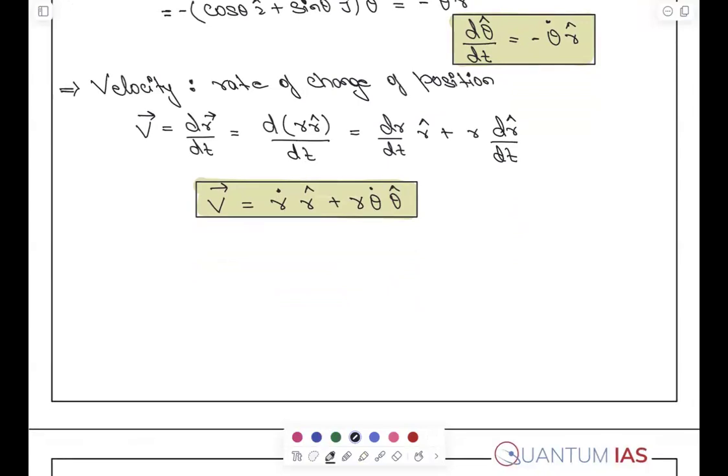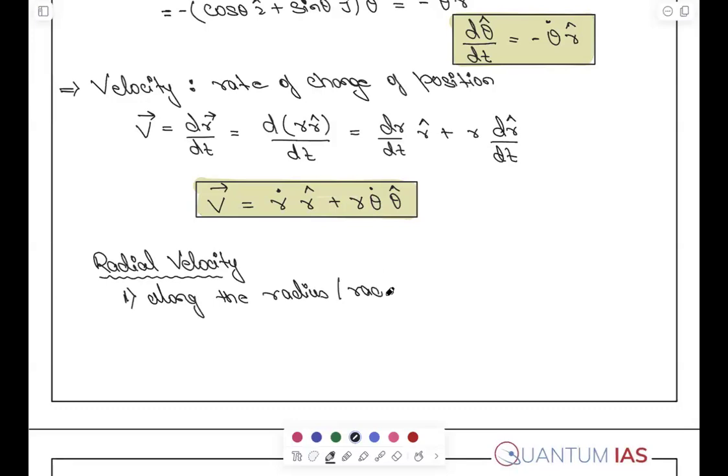Okay, go on. For circular motion, here we can do two things. One is our radial velocity, right? What is radial? Which is along the radius, the r cap thing. So if we focus on the radial velocity, the first thing I can write is that it is along the radius, or the radial direction, which we have studied. Okay, if it is along the radius or radial direction, what does it mean?